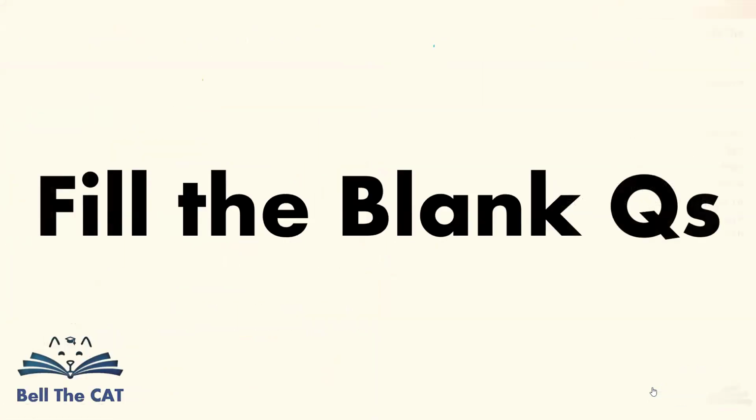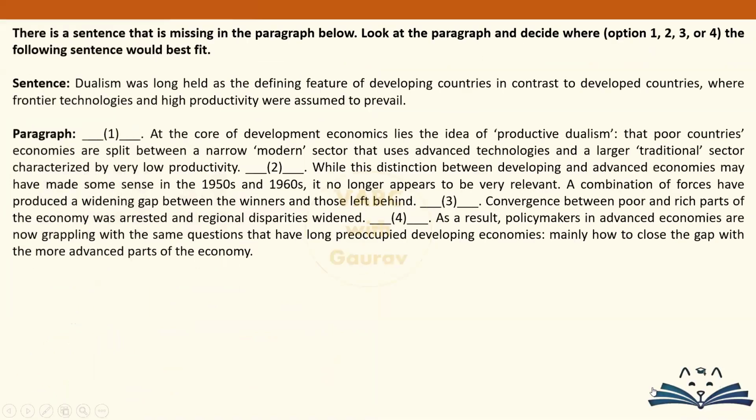लास्ट क्वेश्चन कैटेगरी फिल द ब्लैंक क्वेश्चंस। अच्छे थे इस स्लॉट में जो ये क्वेश्चंस आए थे, both were very good in nature, you just need an open eye to crack it open. Options are given in the exam, the order of the options and the blanks can be up and down, no worries about that. Coming to this first question, बहुत आसान है, you have to simply put this sentence in position 2 only.